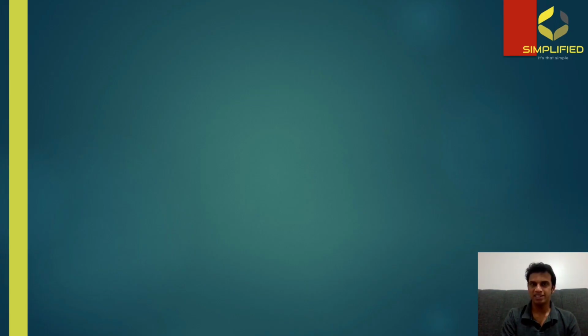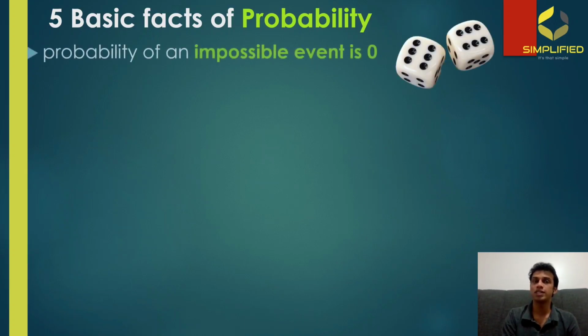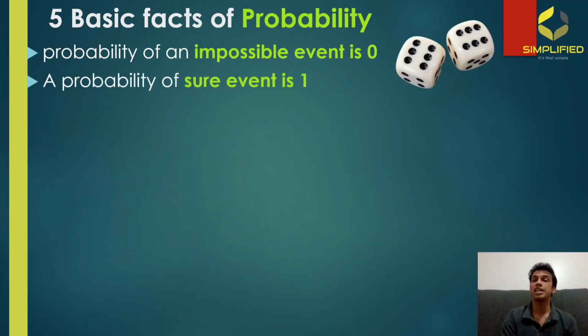Before going to the topics in detail, I need you guys to know about 5 basic facts of probability, which is going to be extremely helpful and useful for you throughout the chapter and episode. So the first point is probability of an impossible event is zero. An impossible event means an event that cannot happen. For example, if I say tomorrow the sun is going to rise in the west, we all know that it's not going to happen for sure. So such an event is called an impossible event, and probability of an impossible event is always zero.